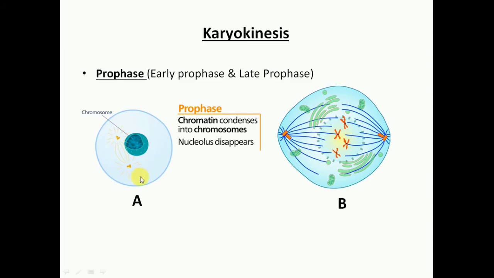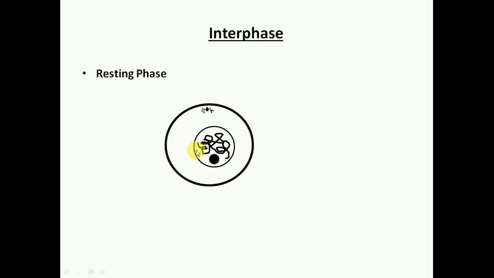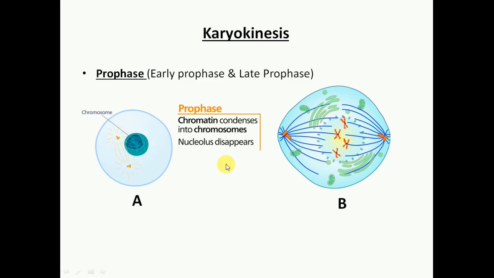toward the opposite ends, and the chromosome or the chromatin fiber, this is our chromatin fibers, condenses to form chromosomes, and the chromosomes are already duplicated during this phase.